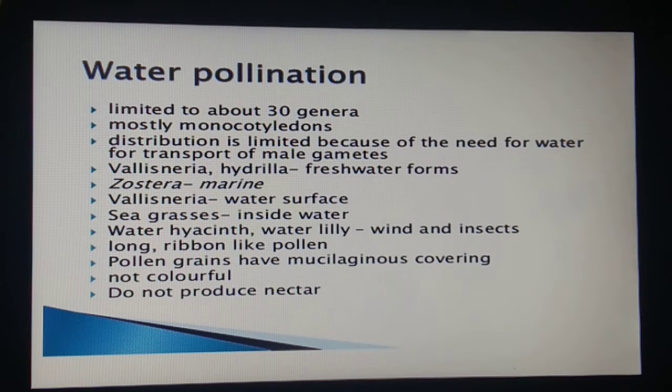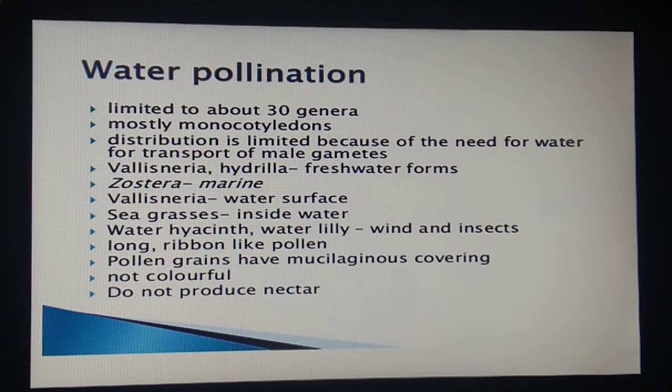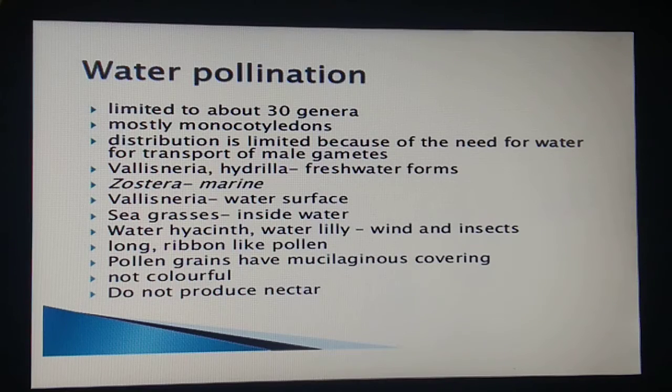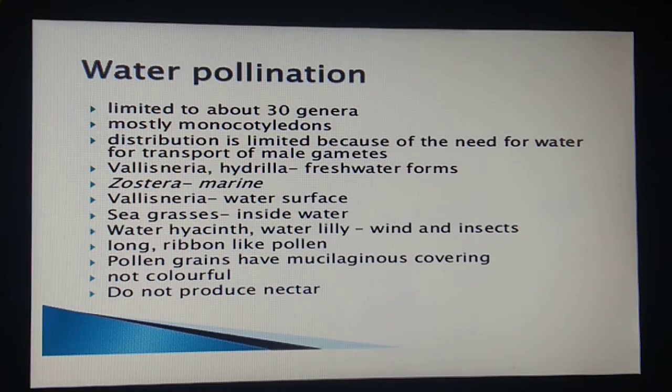Now students, pollen grains in many such species are long, ribbon-like, and they are carried passively inside the water. Some of them reach the stigma and achieve pollination, right? In most water pollinated species, pollen grains are protected from wetting. So they are covered by a mucilaginous covering. Very important, the pollen grains are not colorful, and water pollinated flowers do not produce nectar at all.